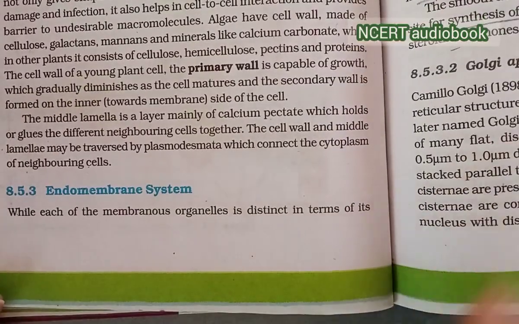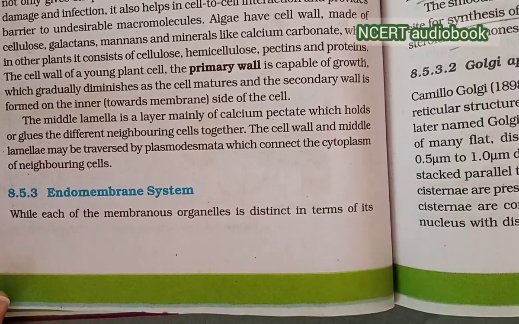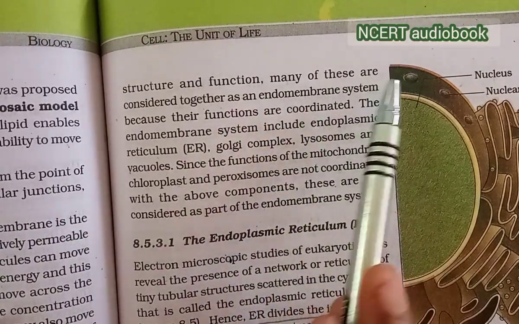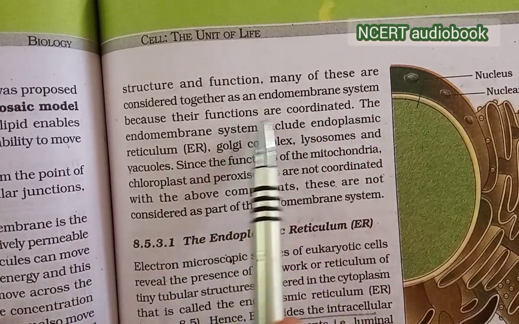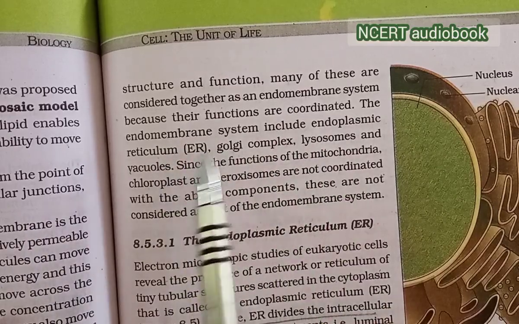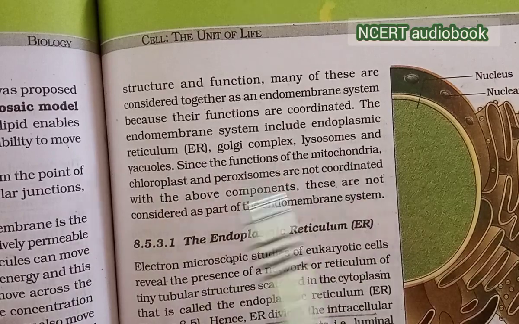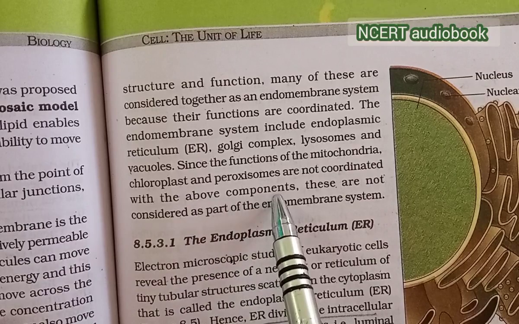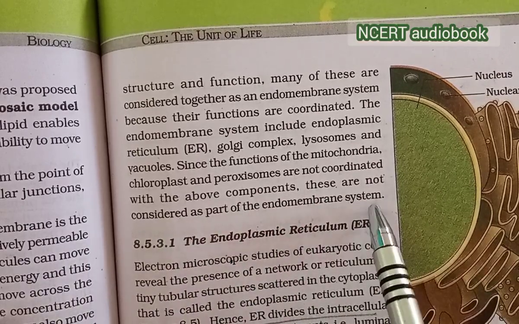Endomembrane system. While each of the membrane organelles is distinct in terms of its structure and function, many of these are considered together as the endomembrane system. Because their functions are coordinated, the endomembrane system includes the endoplasmic reticulum, Golgi complex, lysosomes and vacuoles. Since the functions of the mitochondria, chloroplasts and peroxisomes are not coordinated with the above components, these are not considered as a part of the endomembrane system.